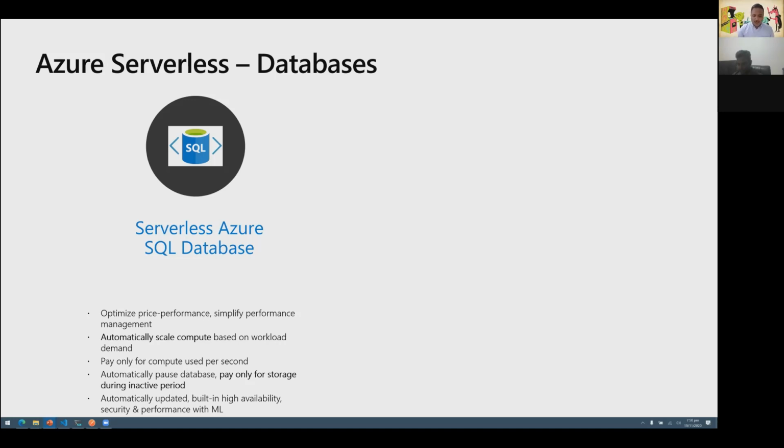All this is automatically updated because this is a platform as a service offering. The platform takes care of all the upgrades. It has built-in high availability, security, as well as performance based on an ML engine. We have advanced threat protection and all the advanced capabilities as part of Azure SQL.